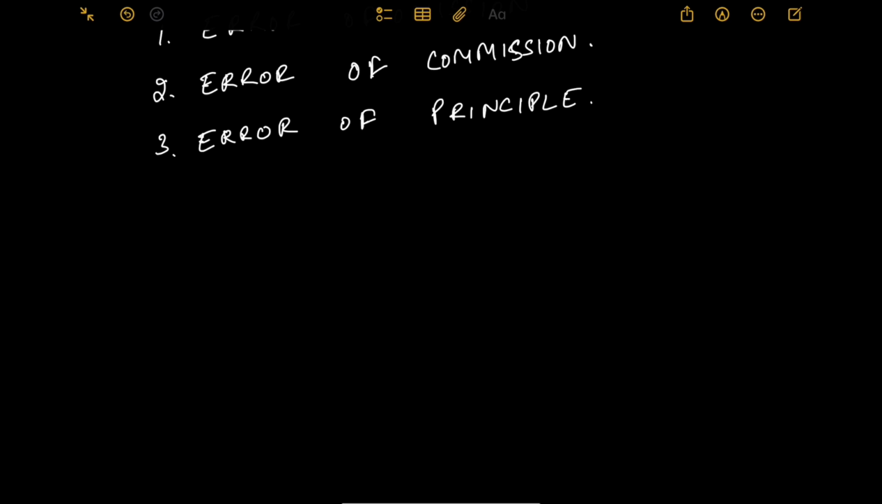Now what is the impact of error of principle when it is committed? It affects the accuracy of financial statements. You might not get the proper figures, you might not get the accurate figures if you are violating the rules of accounting, right? So this is the error of principle. Next is the compensating error.